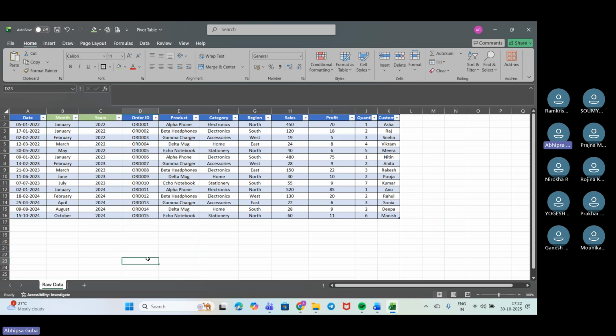Now we'll just move in and we'll create the pivot tables. So guys, have you worked with pivot tables earlier? Do you have any idea about pivot tables? Yes, ma'am. Okay, who has worked? May I know your name, please? Okay, Prakhar.